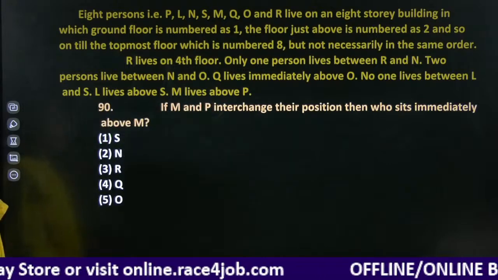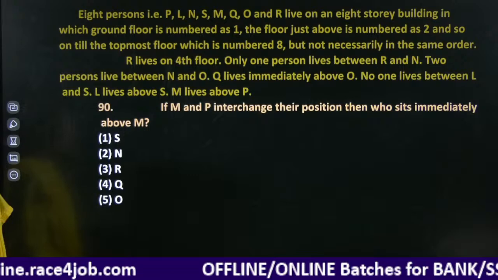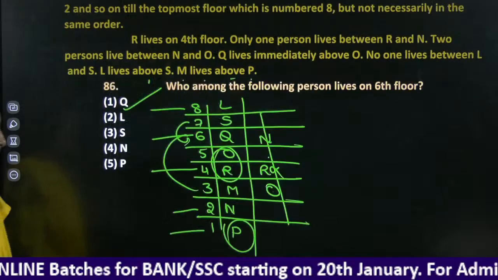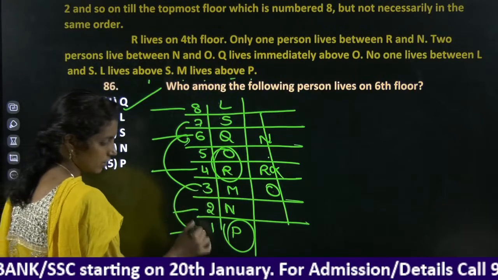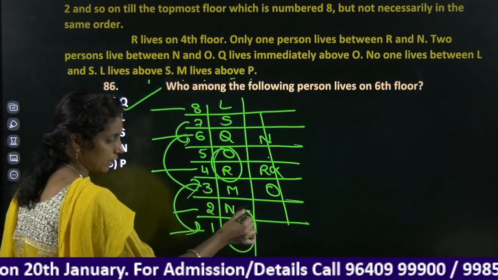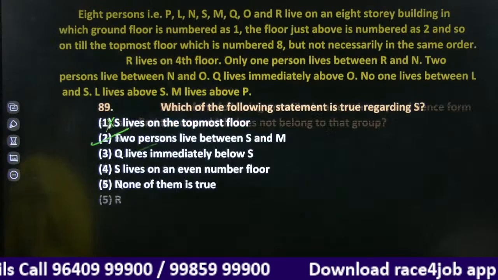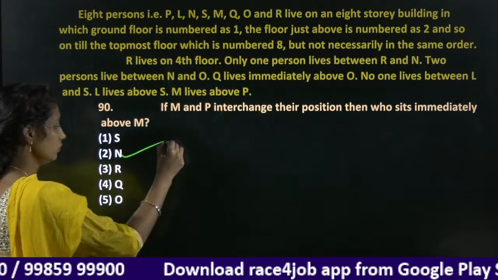Next, if M and P interchange their positions, then who sits immediately above M? M and P interchange, immediately above M, it is N. Option is 2.